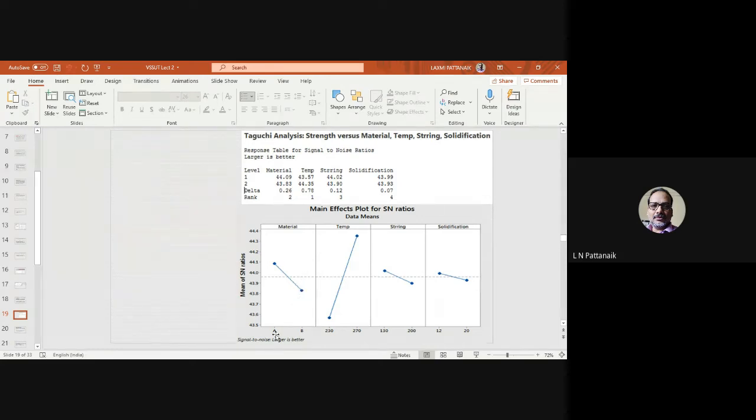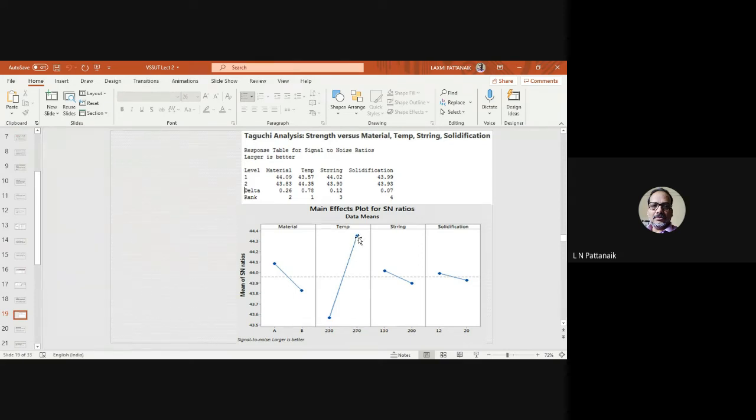So the first level, that is A in this case, because the first factor is material, it's not any numerical value, it is just categorization. So these are two materials. So material A is best suited to address the noise problem. Similarly, for temperature, which is a numerical value, you can find that if you are producing at 270 degrees, that is the second level, the SN ratio is highest, right?